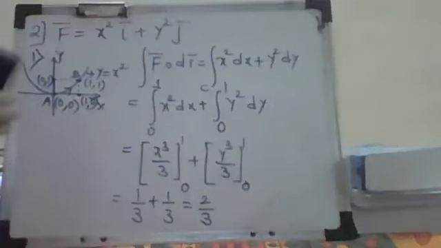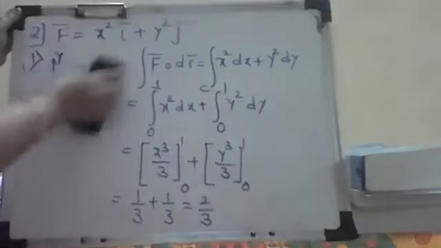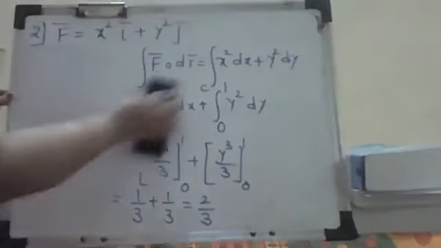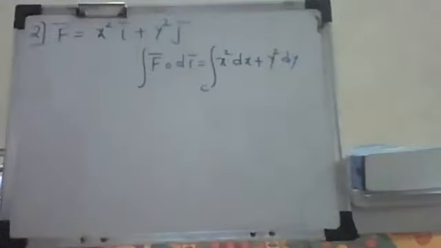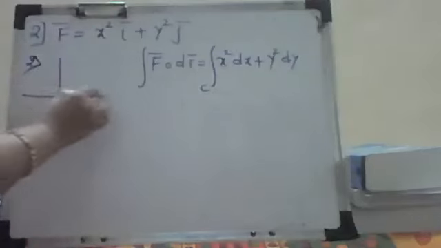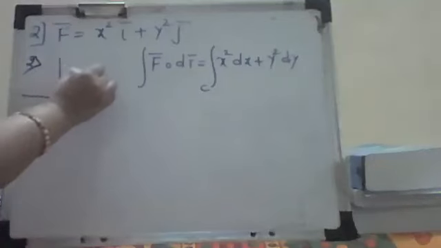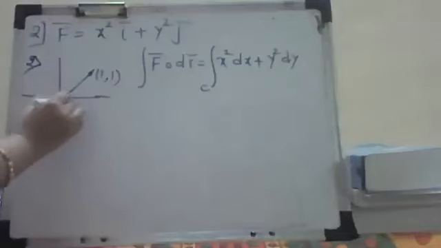So for the second example, what is our second example? It is a straight line joining the two points 0, 0 and 1, 1. So I have the point here 1, 1 and this is 0, 0.